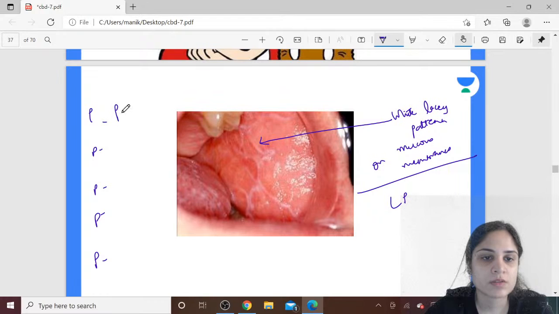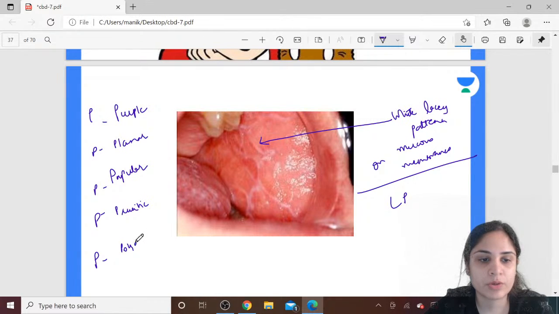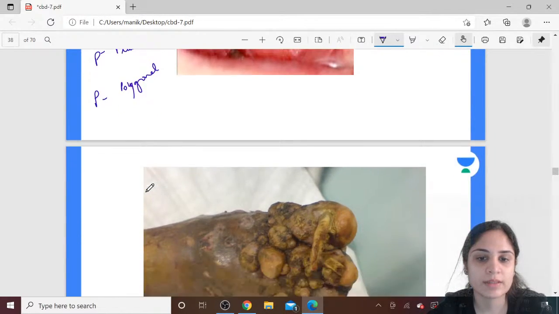So they are purplish lesions, they are planar, they are papular, they are pruritic, they are polygonal. Correct? Are you missing out on anything else? Purplish, planar, papular, pruritic and polygonal. Okay, moving on to our next condition.